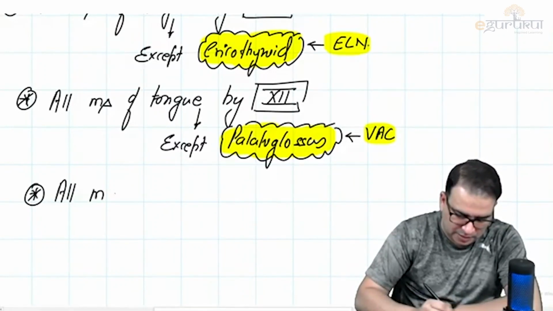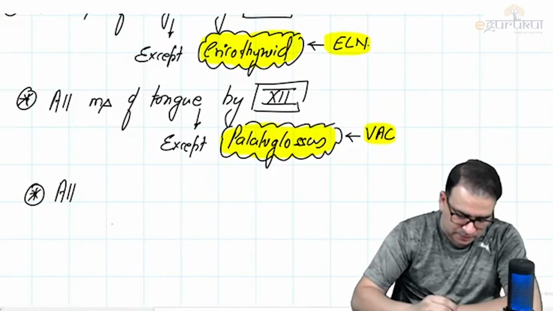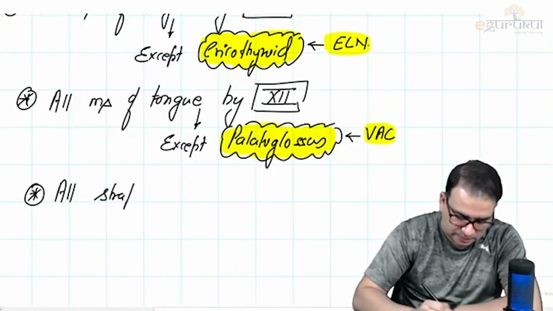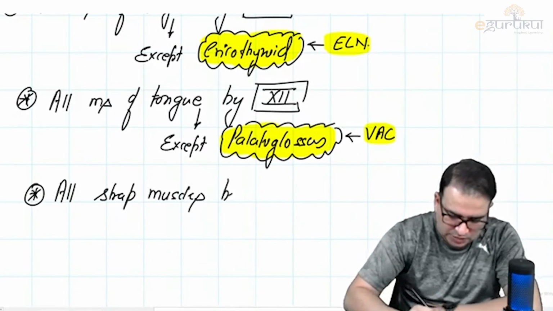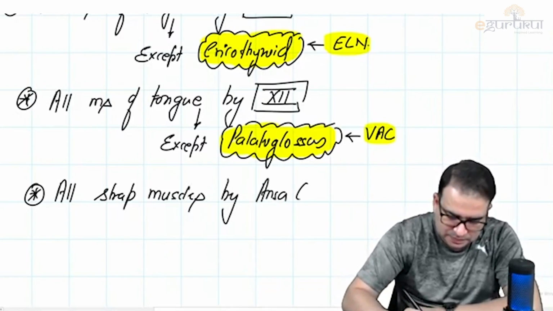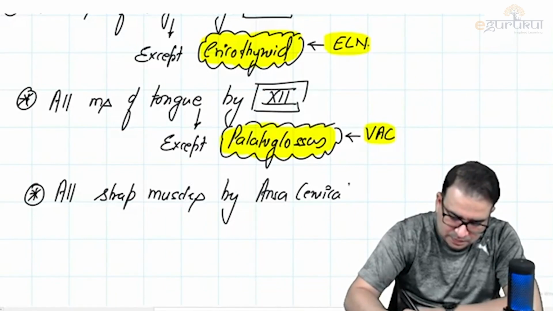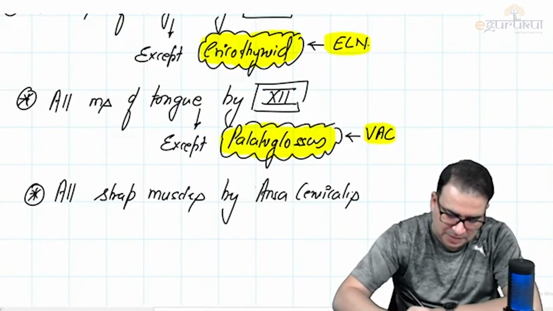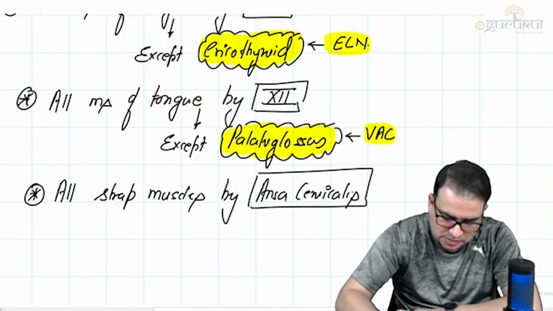And then finally, all strap muscles. All strap muscles are supplied by the ansa cervicalis.